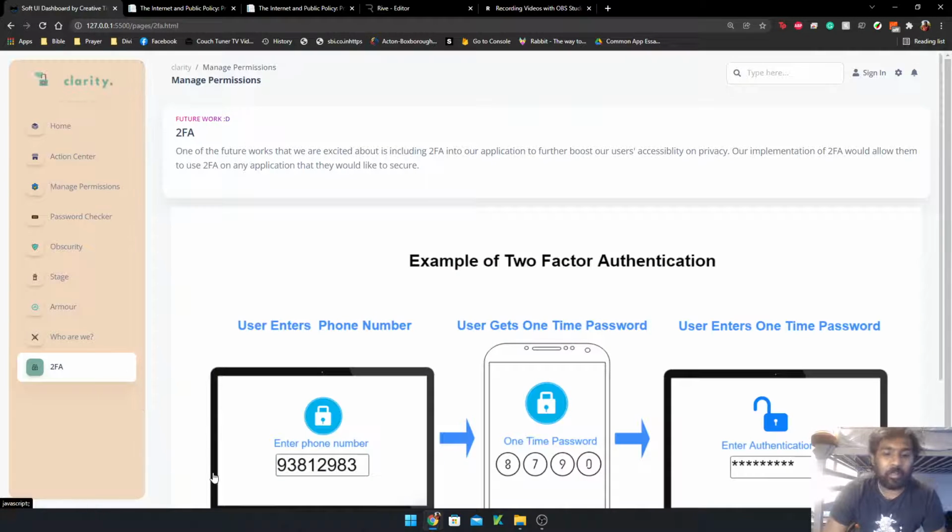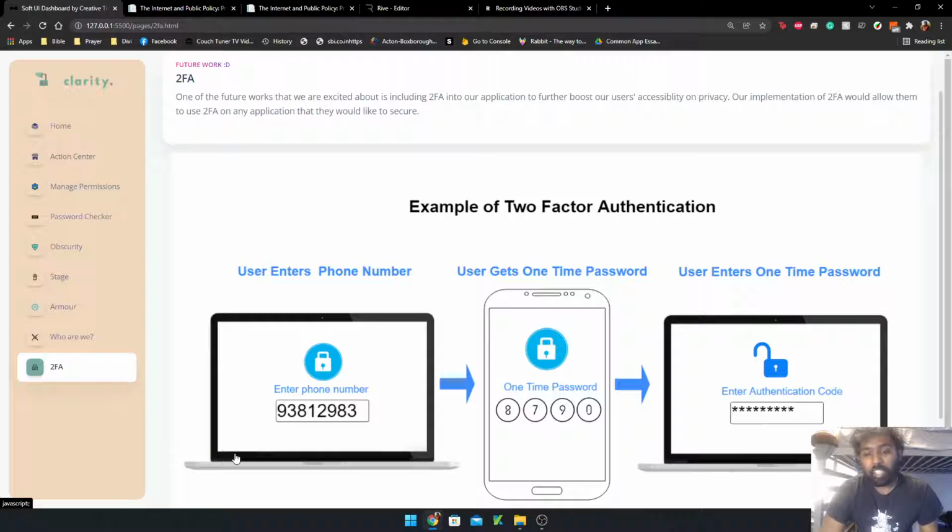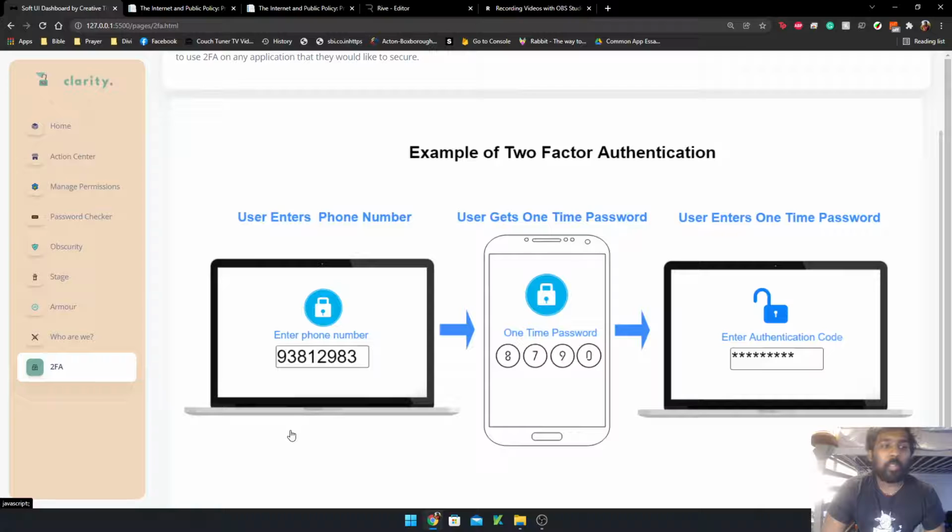But basically, the idea was to be able to provide two-factor authentication to any application, even the ones that don't have it. And in the same way, we just want people to be able to be clear on what they're doing on the internet and stay safe and have their data to themselves.